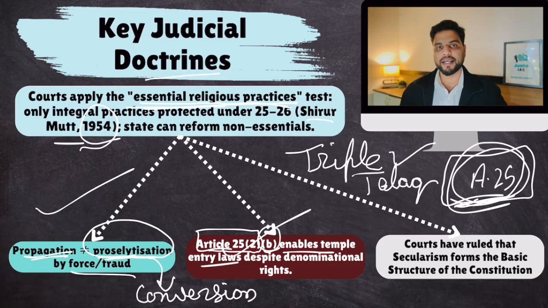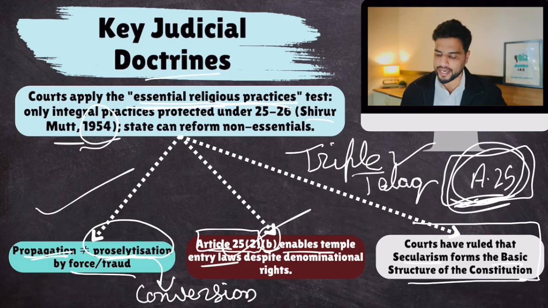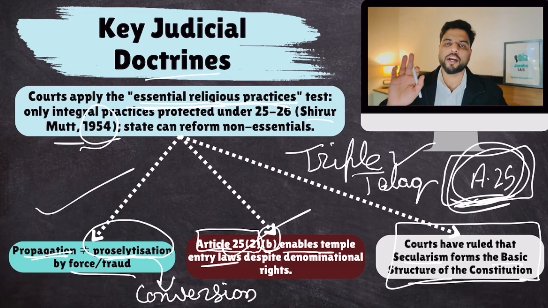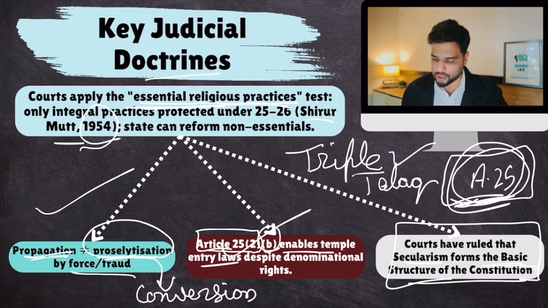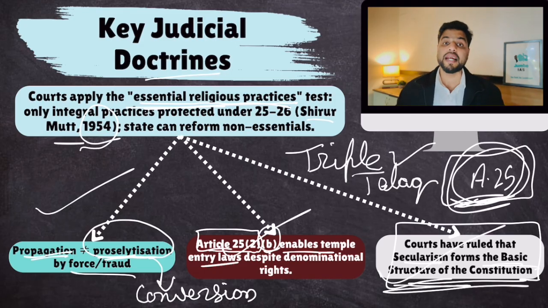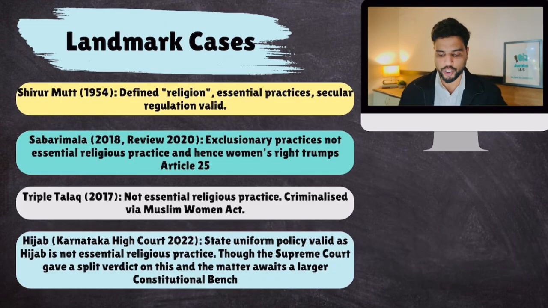And the courts have ruled that secularism forms the basic structure of the Constitution and cannot be amended. No government tomorrow, if some government achieves a super majority in the parliament, can amend secularism. It cannot remove secularism from the Constitution because secularism forms the basic structure. And I hope you know what the basic structure doctrine is. So this is the thing. Now, certain landmark cases with respect to freedom of religion are as follows. The Shirur Mutt case, which gave the essential religious practice doctrine.